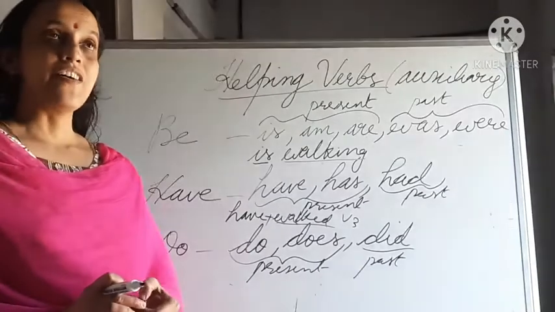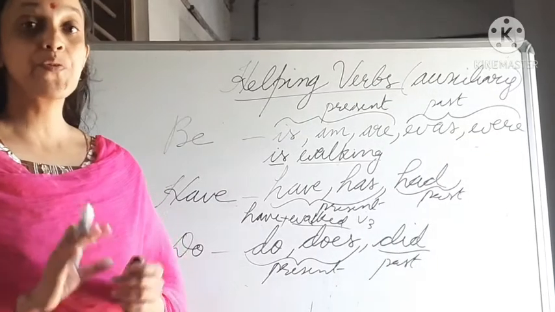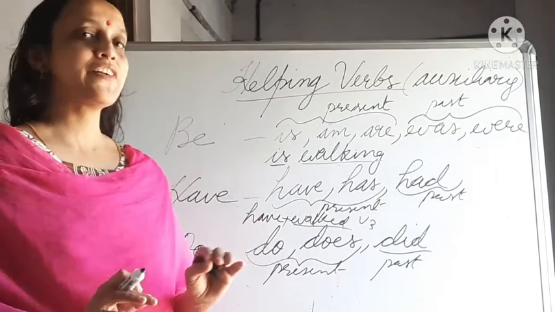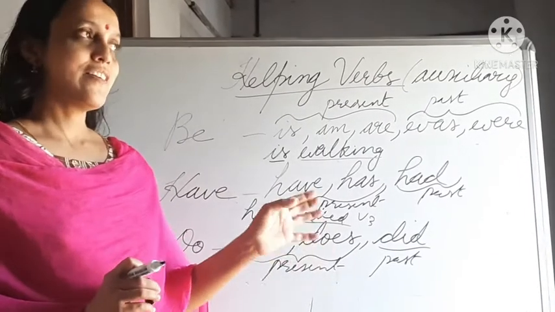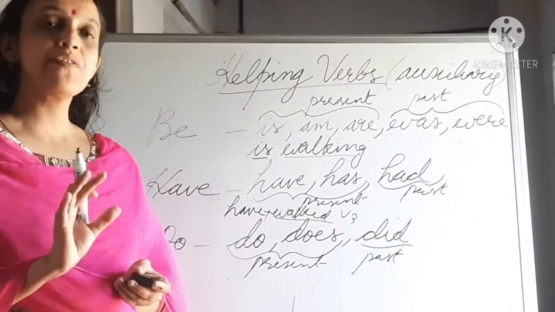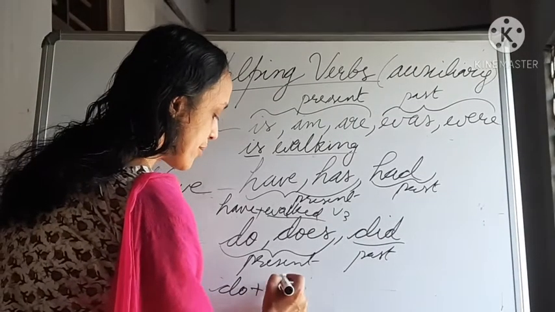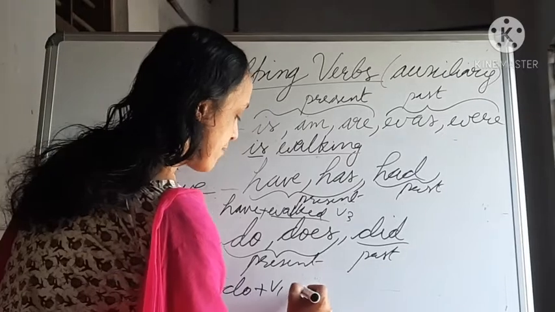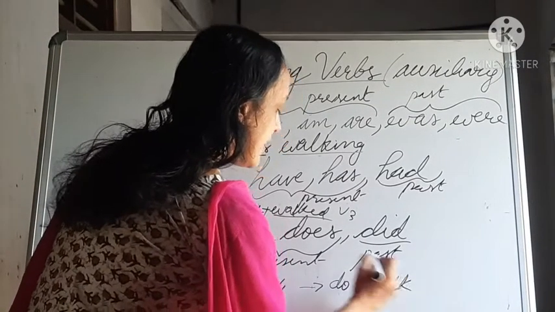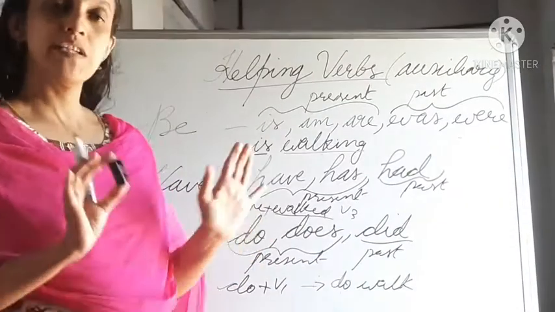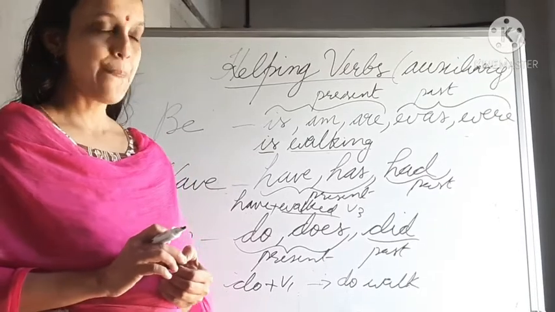I often say, I think all of you remember, after do form you have to use only the V1 form of the verb, or root form of the verb. Most of you are not writing that way, even though I told you many times. But from this time onwards you have to follow this rule. After do form use only V1 form of the verb. For example, do walk, does walk, did walk. Whatever it is, you have to use only V1 form of the verb. Is it clear to you?